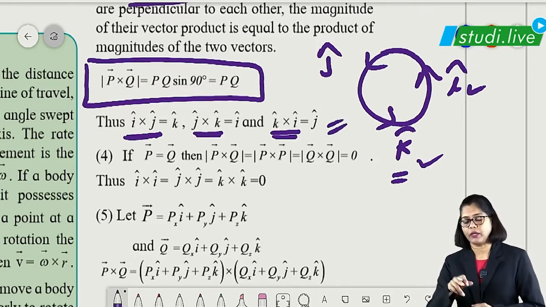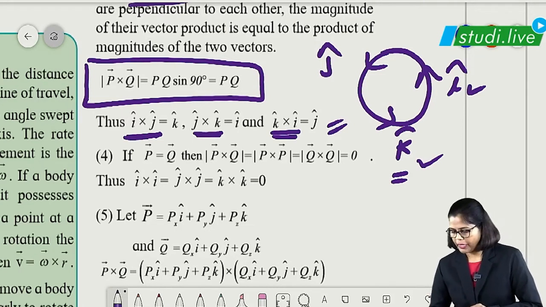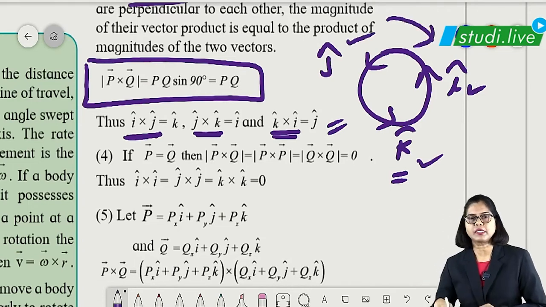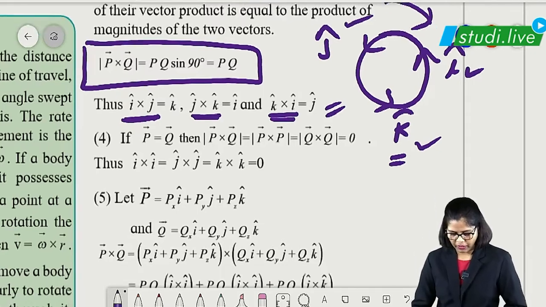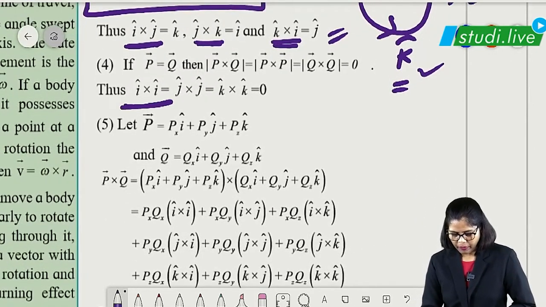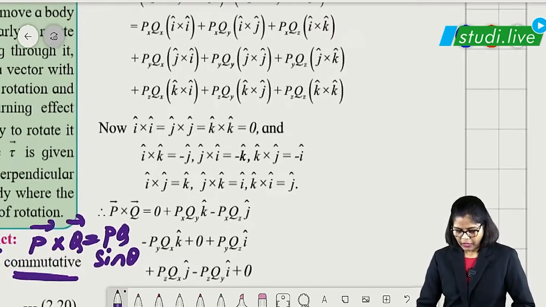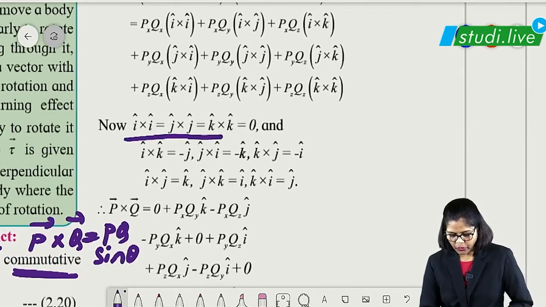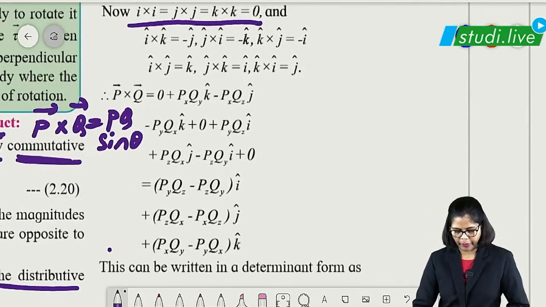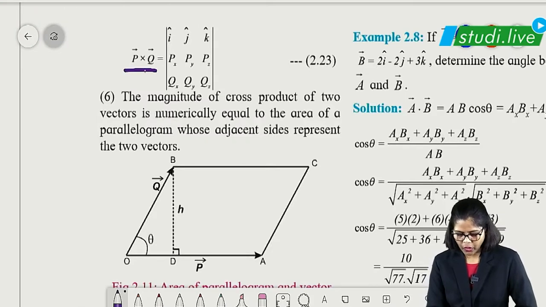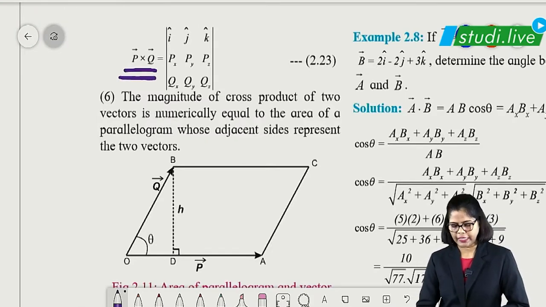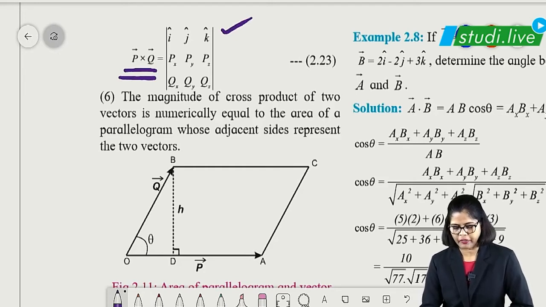If you go the other side, that is clockwise, it will be the other way. I can say that J cross I, you are going in the opposite direction, so it will be minus K. So that is the formula, and same unit vector cross product will be 0. Remember that particular part. So for P cross Q, there is an important way to solve it, that is in the form of I J K, PX, PY, PZ, because P is the first term, then QX, QY, QZ.